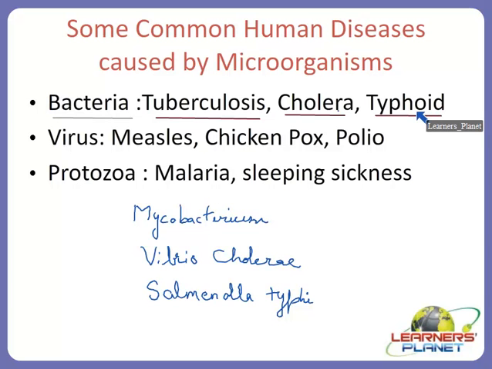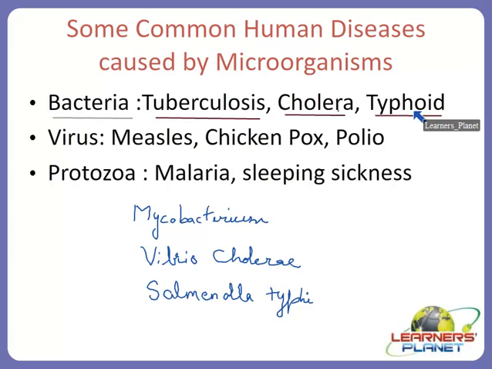So, in this case, what are the symptoms? Initially, we have a headache, backache, diarrhea. Then it is followed by constipation, then loss of appetite. After these initial symptoms, we suffer from a high temperature, that is, we have fever.